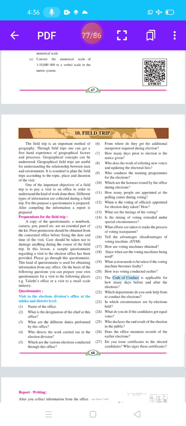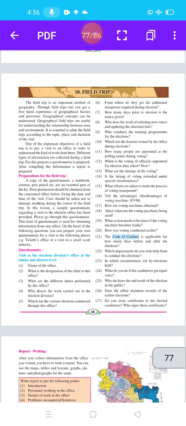In this way, students, field trips help in understanding various geographical concepts, elements and processes. It helps in understanding the correlation between human and environment. One of the important objectives of a field visit is to pay a visit to an office in order to understand the kind of work done there. Different types of information are collected during a field trip. For this purpose, a questionnaire is prepared. After compiling the information, a report is prepared.